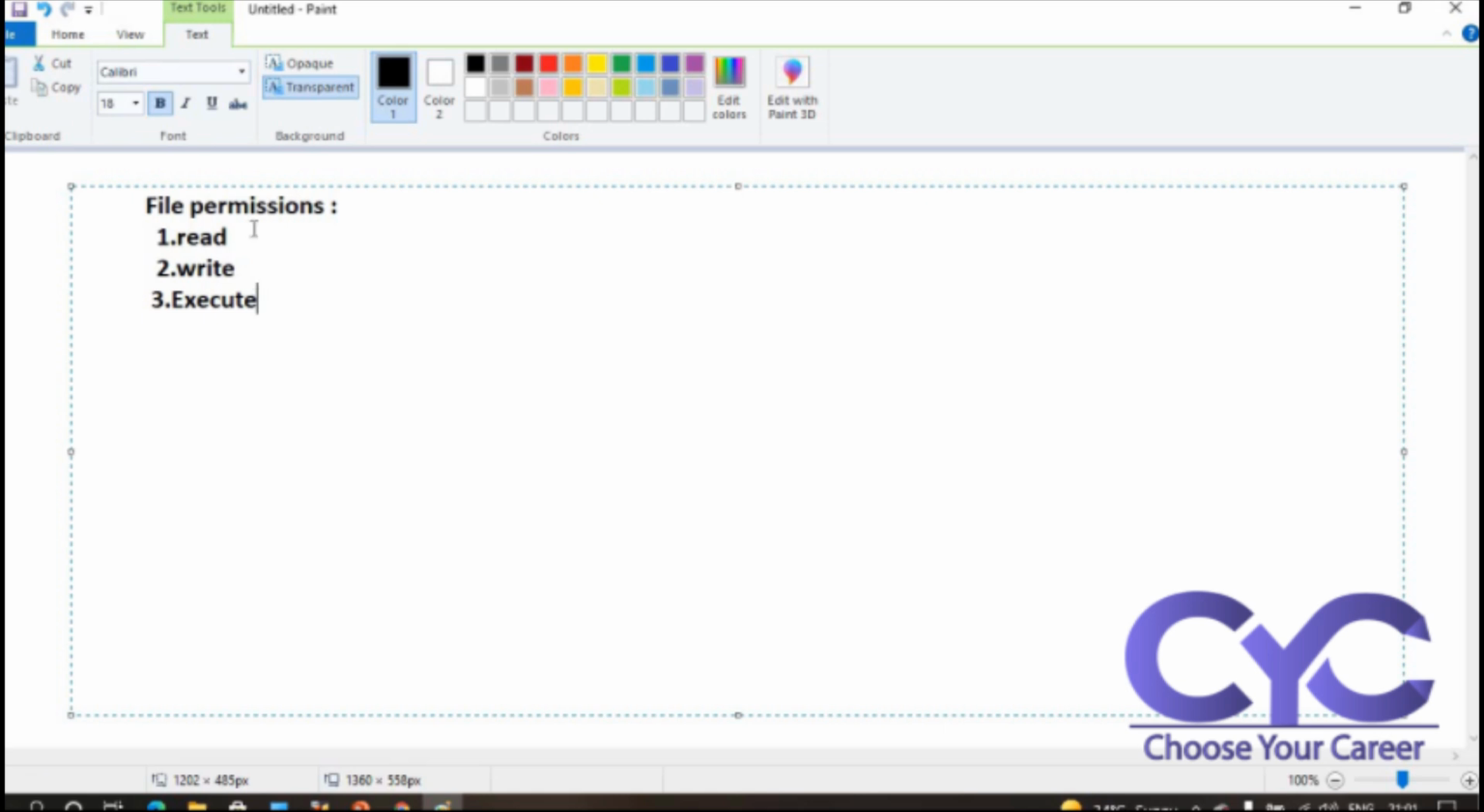In shortcut, read is nothing but R, write is nothing but W, execute is nothing but X. Read, write, execute. So this is how we are working under file permissions.